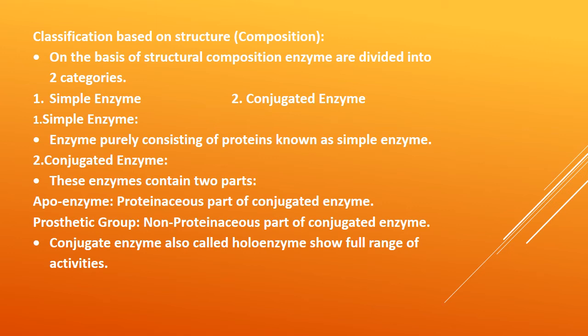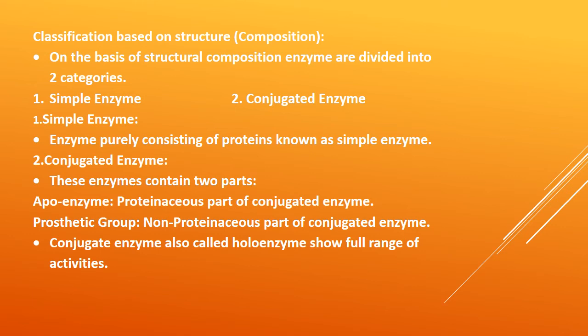Conjugated means union. Conjugation means union of two different things. Conjugated enzymes are those which are made up of two different parts, apo part and prosthetic part. Apoenzyme or apo part is the proteinaceous part of the conjugated enzyme. It means that part of the enzyme which is made up of protein only. Prosthetic group means the non-proteinaceous part of the conjugated enzyme.